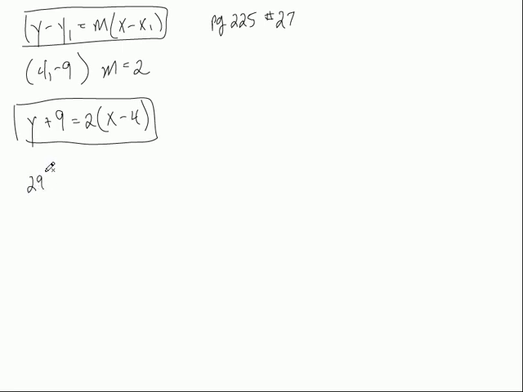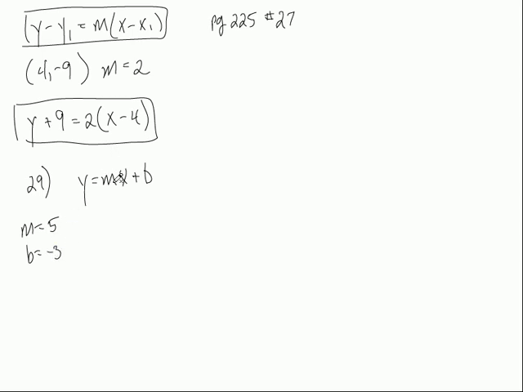Look at number 29 from page 225. They say write an equation in slope-intercept form. Well, what's slope-intercept form? You've got to memorize that as well, but this is one everybody remembers. Yep, it's y equals mx plus b. And what do they give you? They give you a slope and a y-intercept. The slope is 5 and the y-intercept is negative 3.